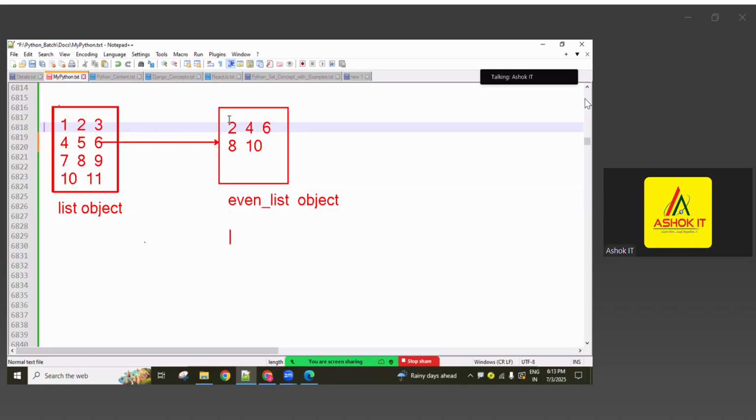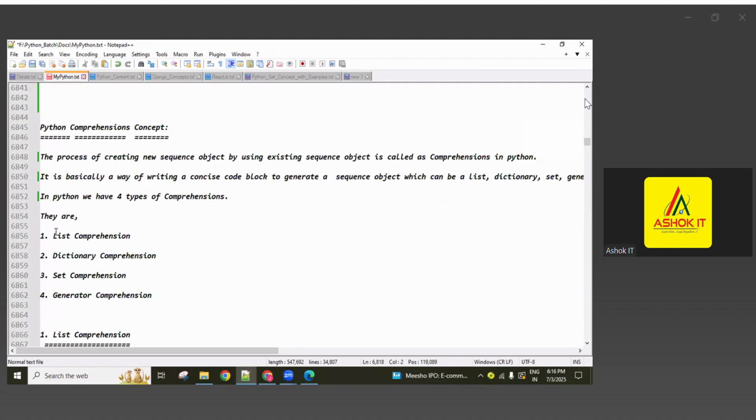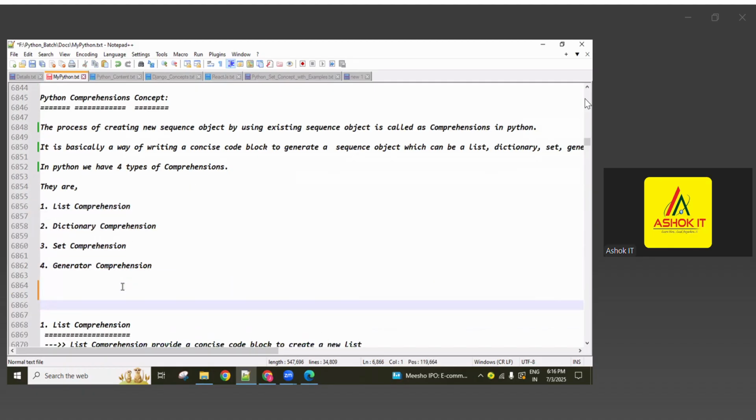So how many types of comprehensions are there? There are 4 types of comprehensions, guys: list comprehension, dictionary comprehension, set comprehension, generator comprehension. Like 4 types: list, set, dictionary, generator comprehension. This generator comprehension looks like a tuple comprehension. It looks like tuple syntax but it is not a tuple. It is a generator comprehension.